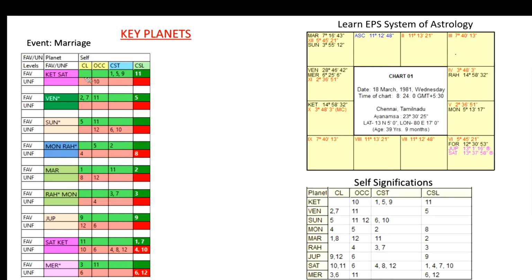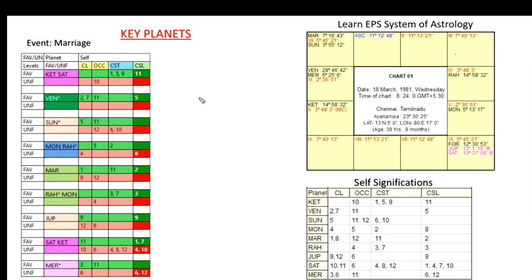So with this house grouping, we can analyze the strength of each planet. For example, Ketu is occupying the 10th house, but it is not further supported by the star lordship and sublordship, while favorable supports are present, so its unfavorable strength is reduced. Though it is occupying the 10th house, its favorable strength is increasing. That way, each planet's favorable strength and unfavorable strength can be ascertained with some conditions.